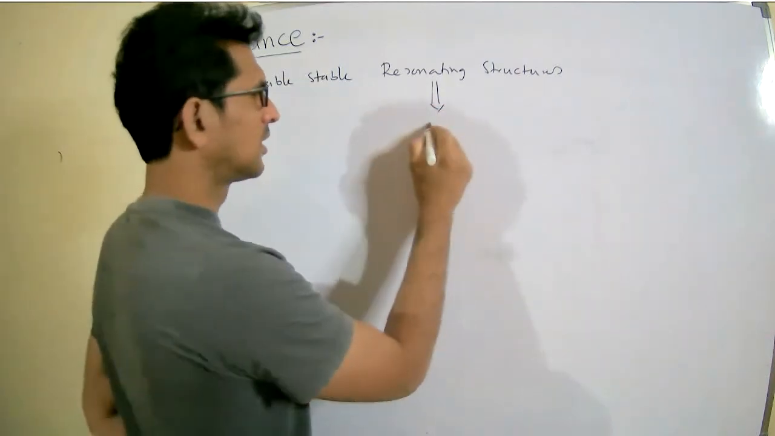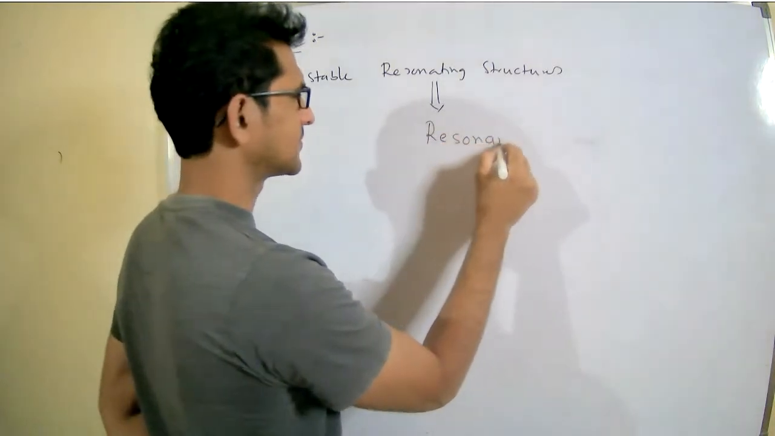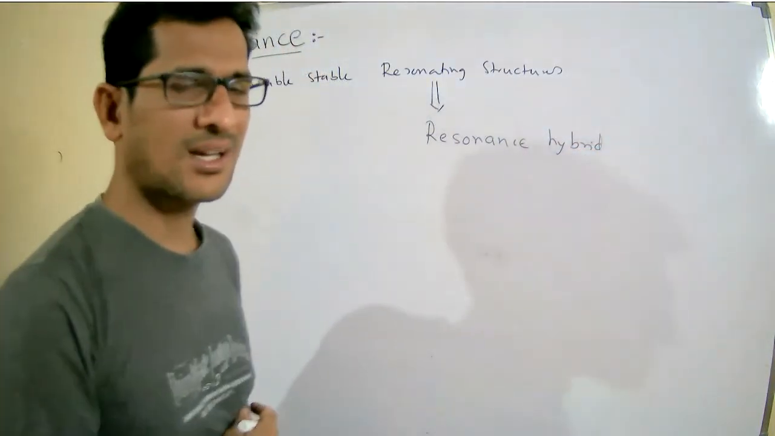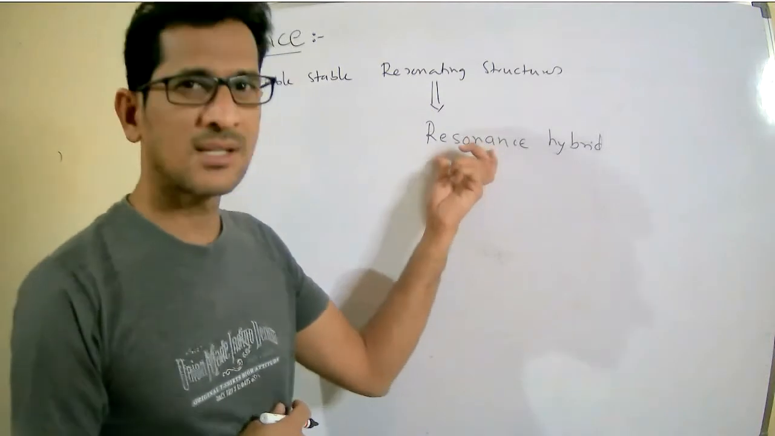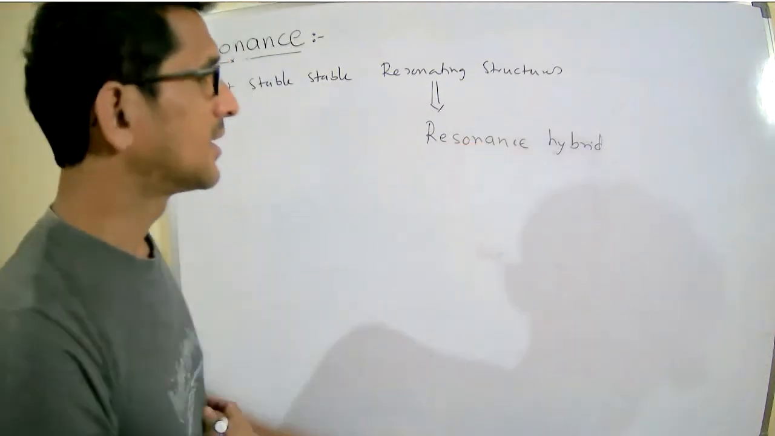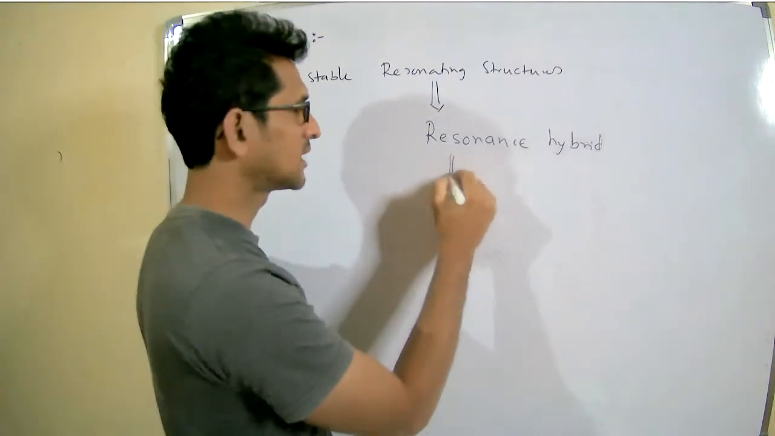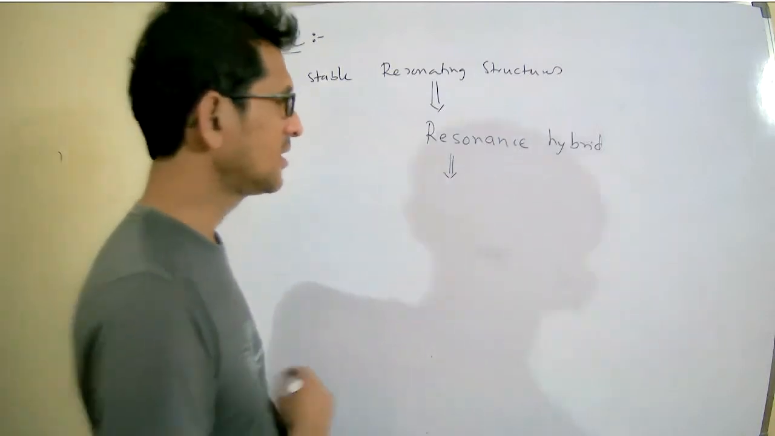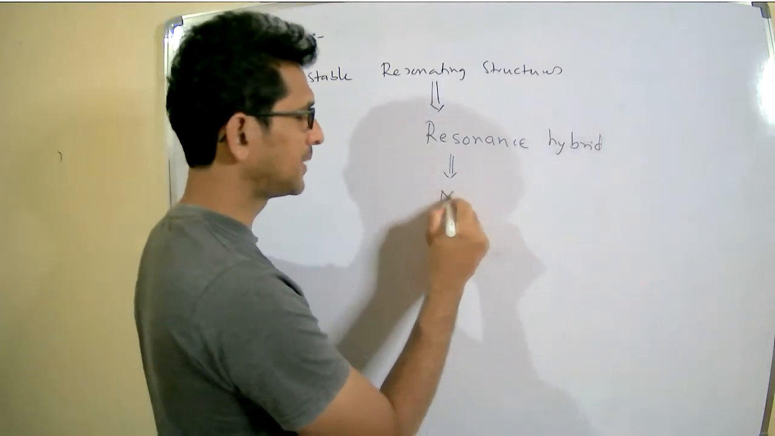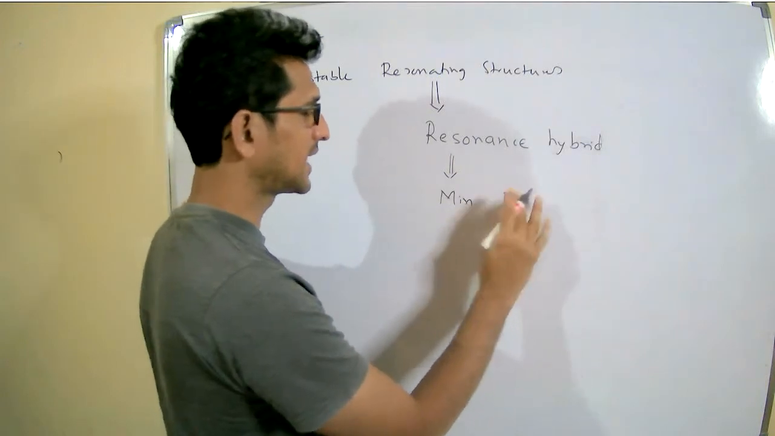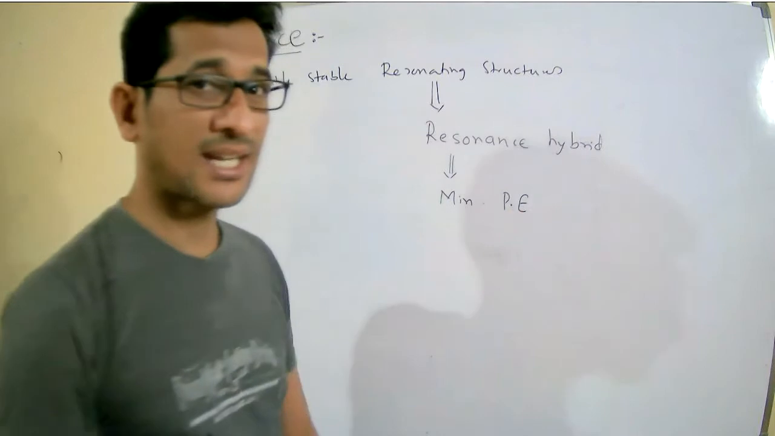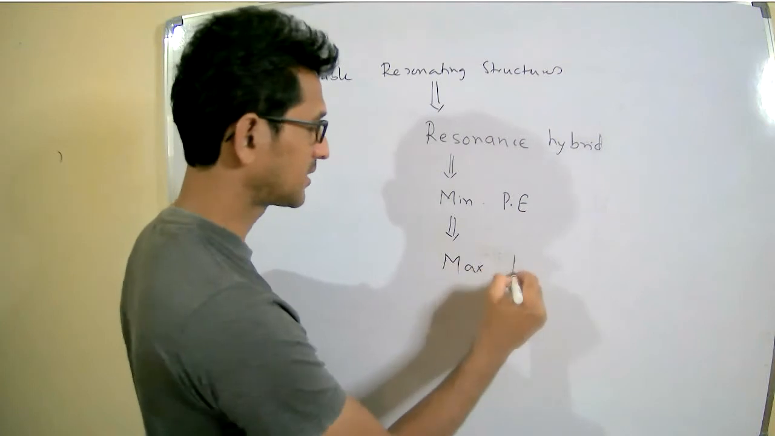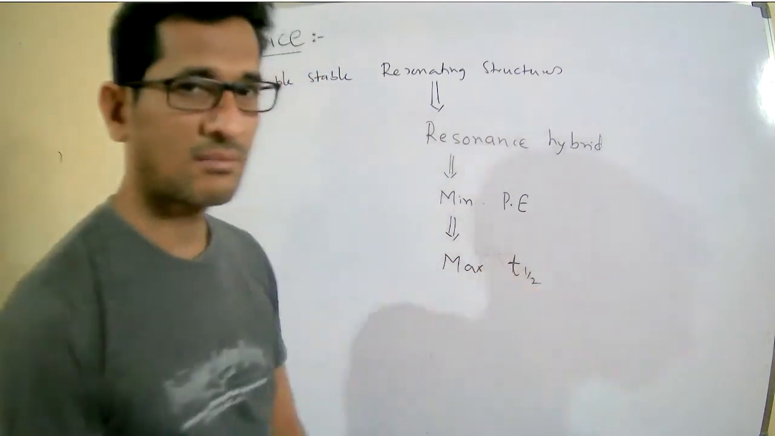The stable resonating structures contribute a good resonance hybrid. Stable resonating structures contribute a stable resonance hybrid. If the resonance hybrid is stable, then automatically what happens here? If it is a more stable resonance hybrid, then it leads to maintain a minimum potential energy. Minimum potential energy means the maximum of life.